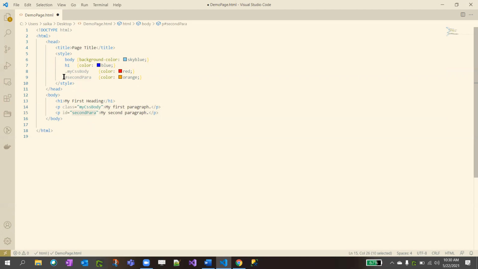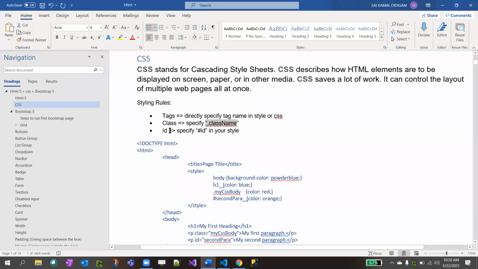For an ID, you need to specify a hash from the beginning. For a class, you need to specify a dot before your name, right? That's why I mentioned for an ID, you need to specify a hash followed by the ID, and for a class, you specify a dot with the class.